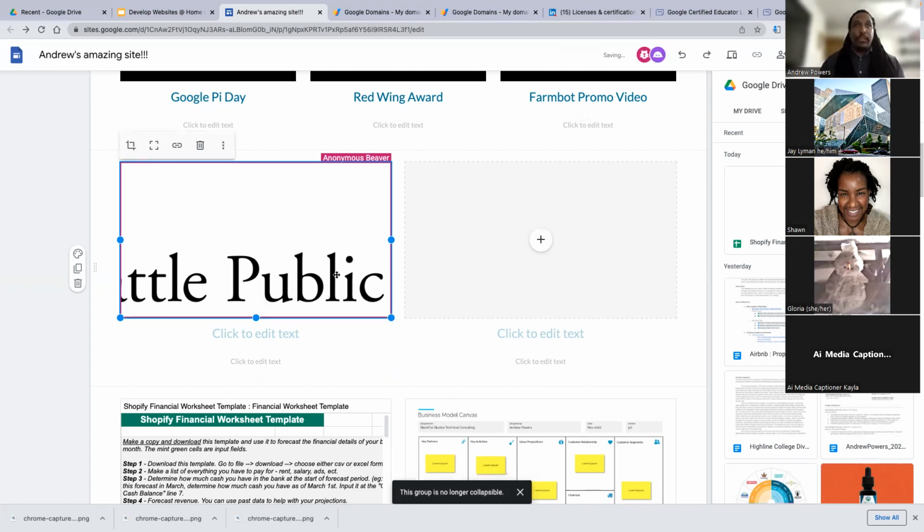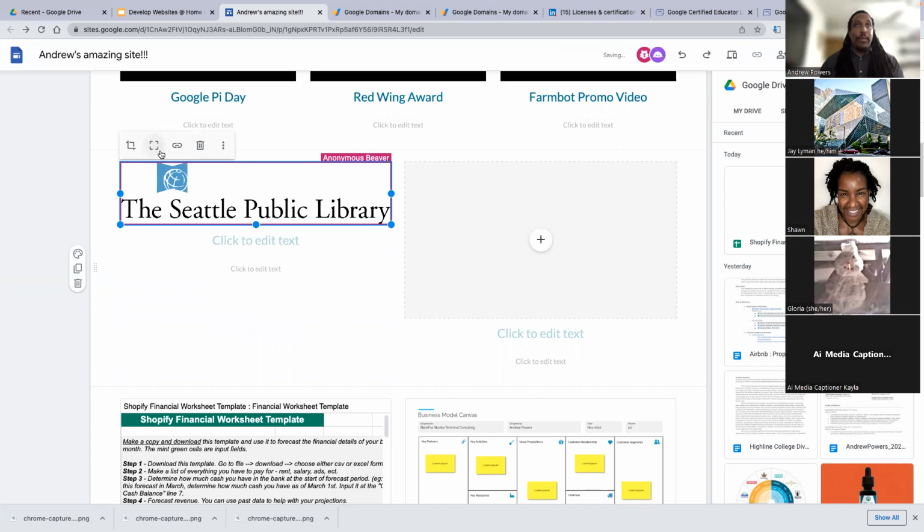Nope, let me do that. All right, cool. So by clicking on this section or this picture by itself, we can do the uncrop and it will automatically format it to the size it already was. So that's how you quickly resize it to the size that you pulled in.